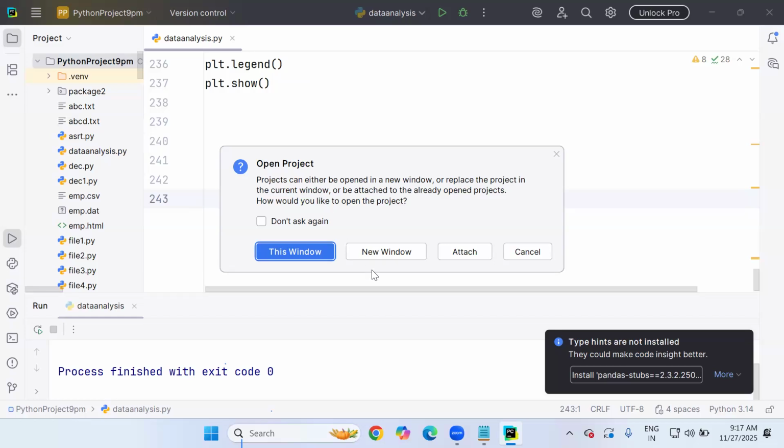This window means it will open your project in place of the current one. New window means it will create another window. Attach means here, below Python project 9, one more project folder will be added. Both we can manage. So I'll go for this window, so it will replace it.